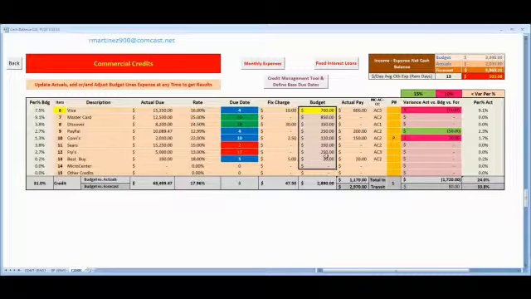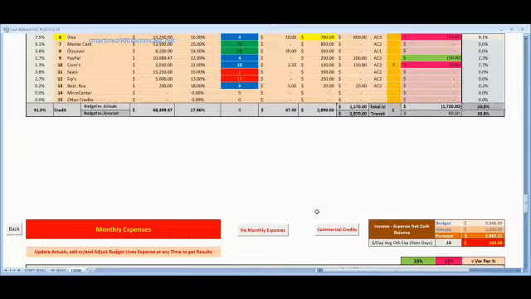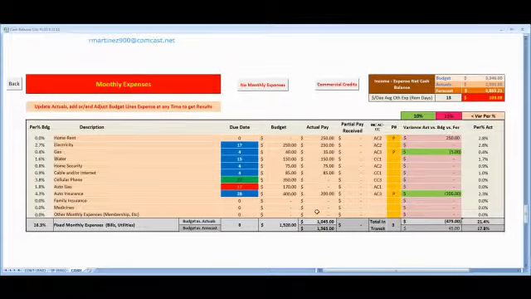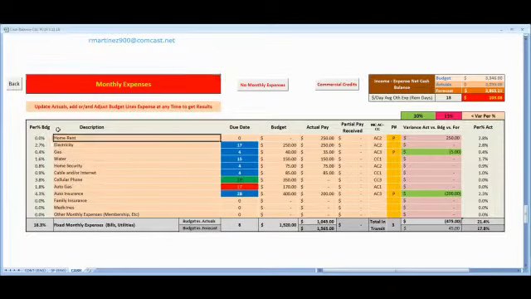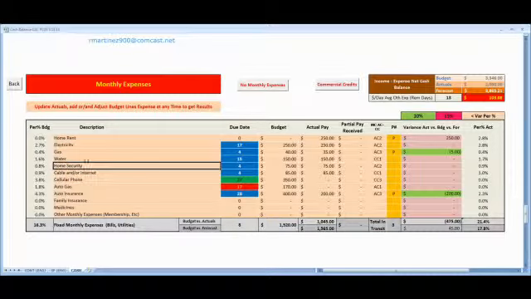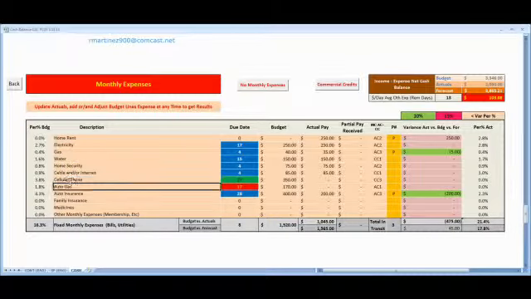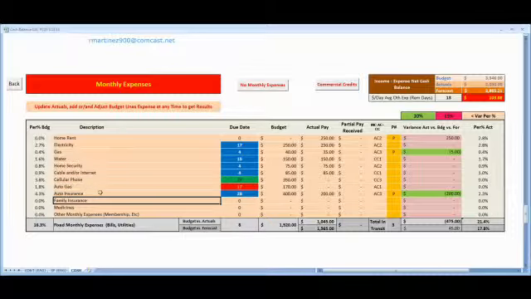The budget is the total payment, and the actuals is the real payment that you make. Here are your accounts, your pending, and your variances, the percentage related to your budget and the percentage related to your actuals. This is a lot of information that can show you exactly the real situation of your budget. Also, here you have your monthly expenses like rent, electricity, services, home security, cable, internet, cellular phone, auto gas, auto insurance, family insurance.